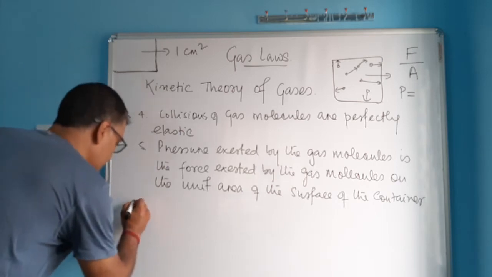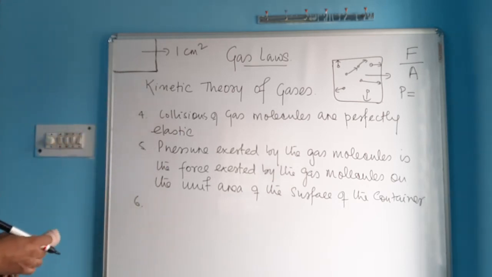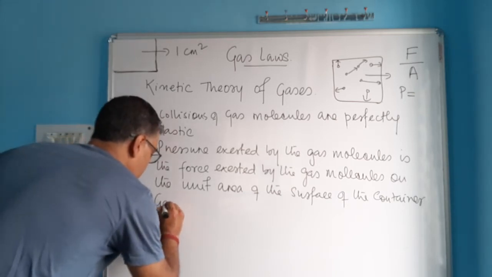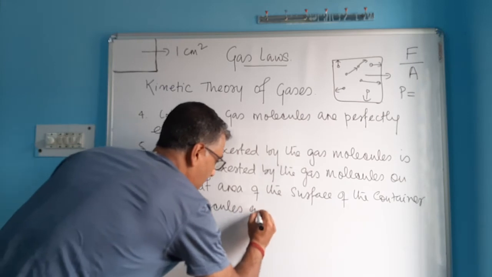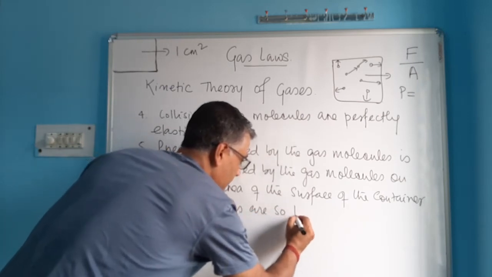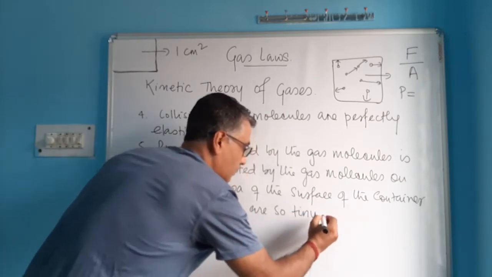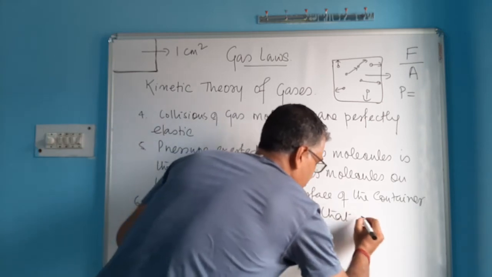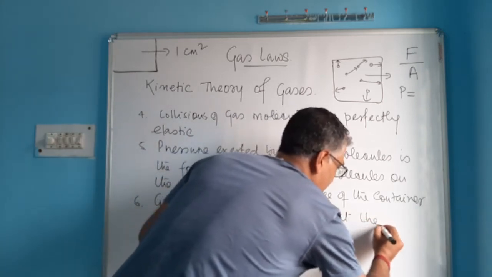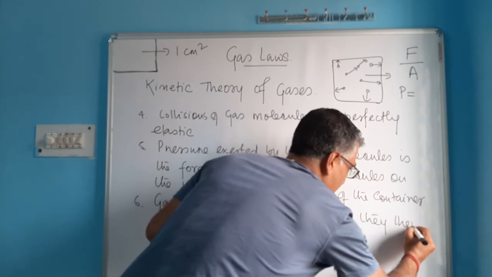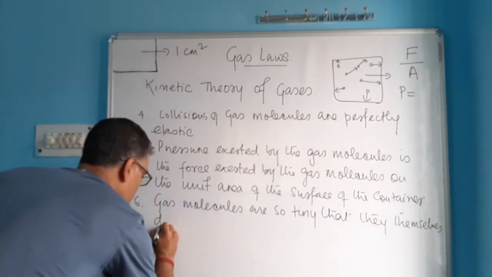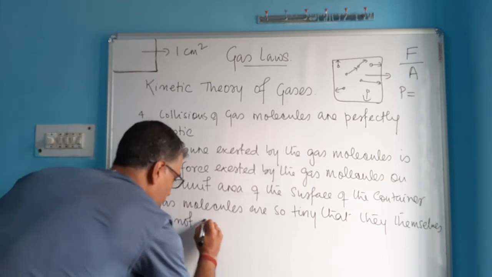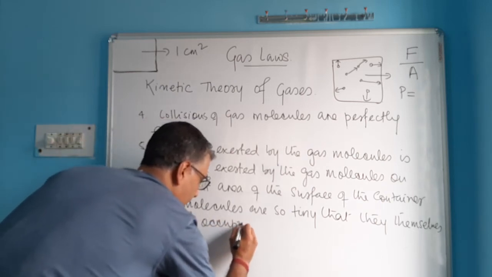And the sixth one: gas molecules are so tiny that they themselves do not occupy any volume.